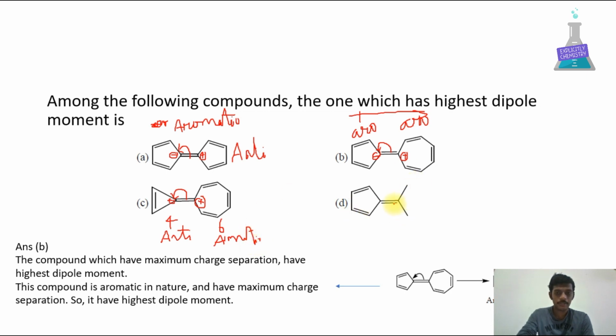And option D, if we delocalize this here, the negative charge will be here and the positive charge will be here. The number of pi electrons is 2, 4, 6. It is aromatic, and this is non-aromatic because of the acyclic structure. Here option number B is the correct answer.